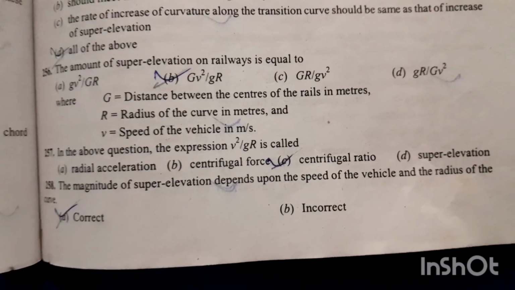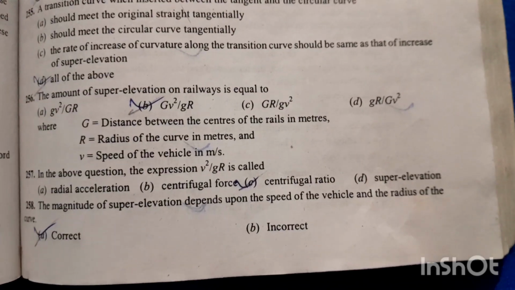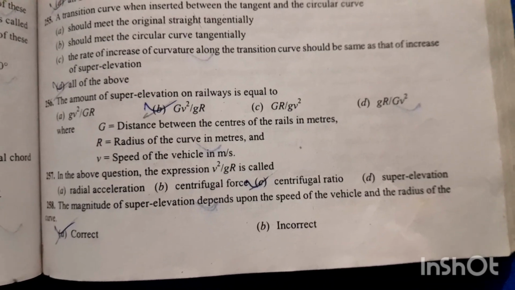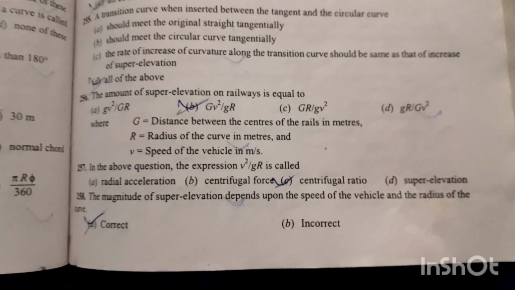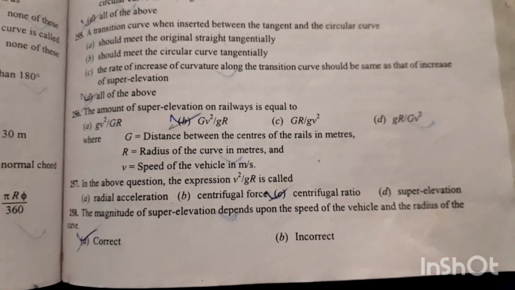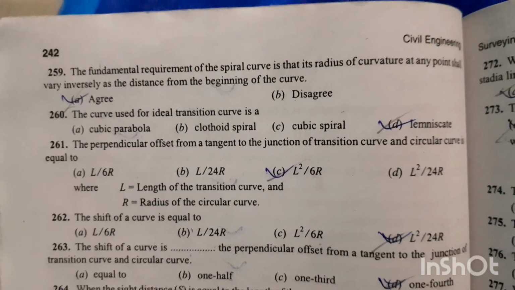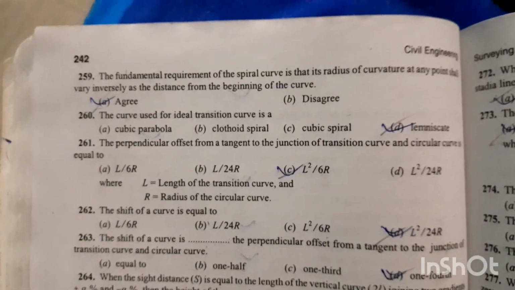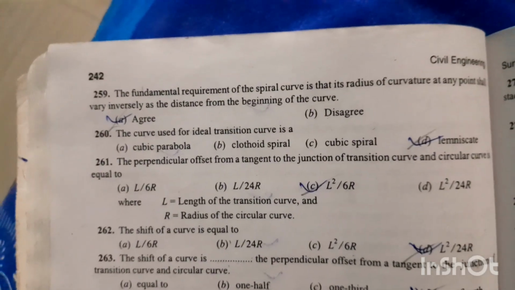Question number 258. The magnitude of super elevation depends upon the speed of the vehicle and the radius of the curve. Right. Option number A is the right answer, because we know the relation super elevation equal to GV square by GR. Question number 259. The fundamental requirement of the spiral curve is that its radius of curvature at any point shall vary inversely as the distance from the beginning of the curve. Option A is the right answer.